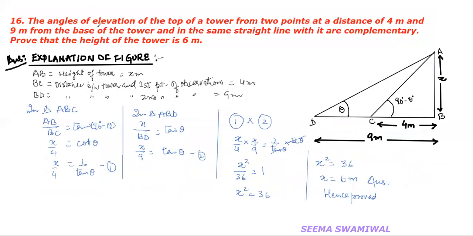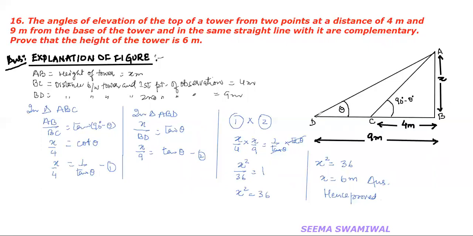Last question: the angle of elevation of the top of the tower from 2 points at a distance 4 meter and 9 meter from the base of the tower and in the same straight line with it are complementary. Prove that the height of the tower is 6 meter. Now this is the tower.